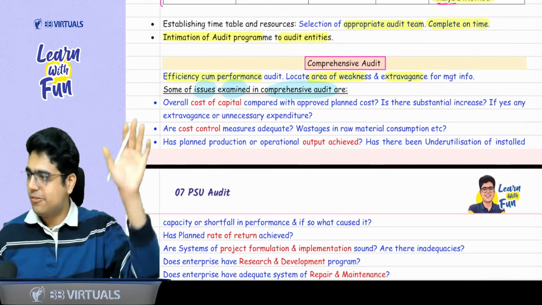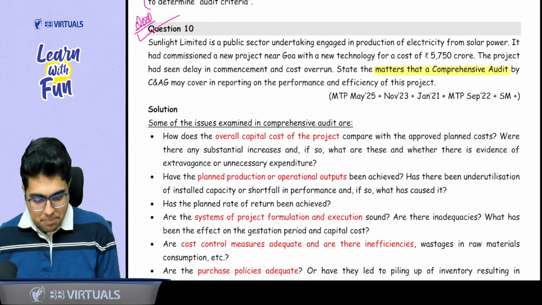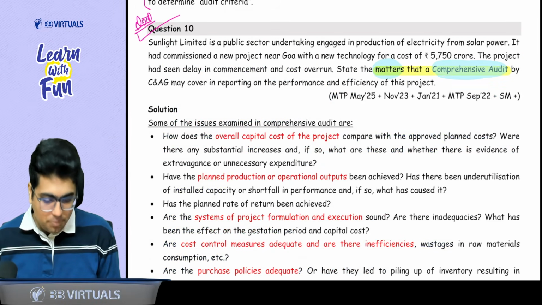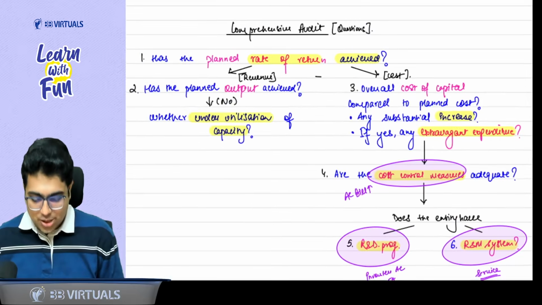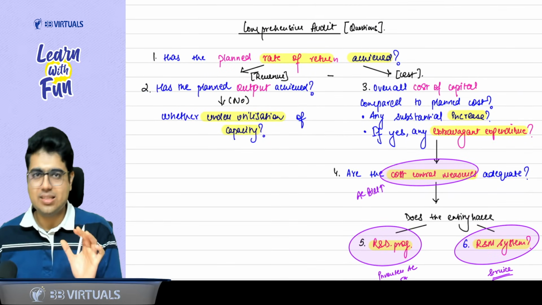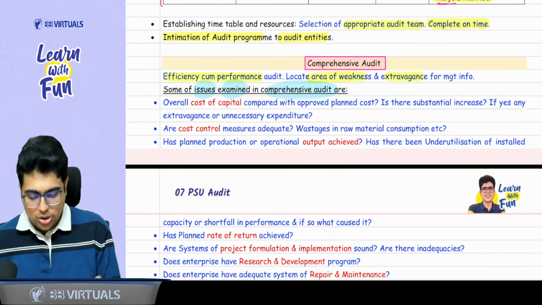Okay, this will be the wording of the question. You can see matters which are covered in comprehensive audit. So for the matters, let me tell you, these are very easy matters. Okay? These are very easy matters. Do you want to read from the book first?